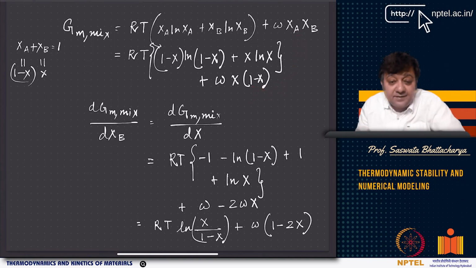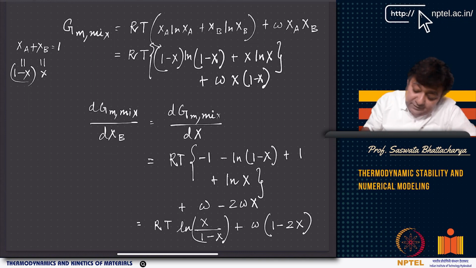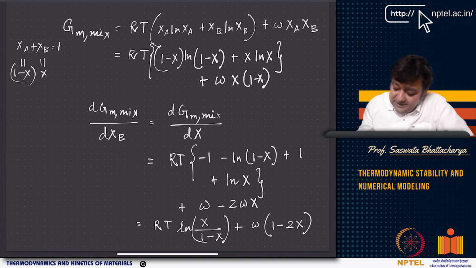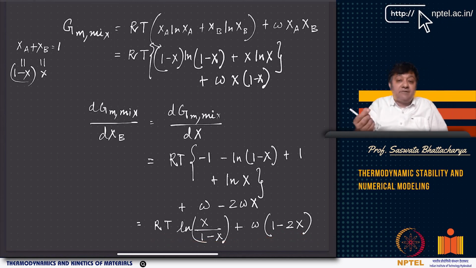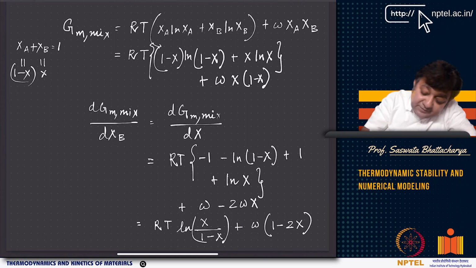Now, I want to take a derivative of it. So dGm/dX comes out to be RT ln (X/(1 minus X)) plus omega (1 minus 2X). So this gives me the slope of the curve at any point.